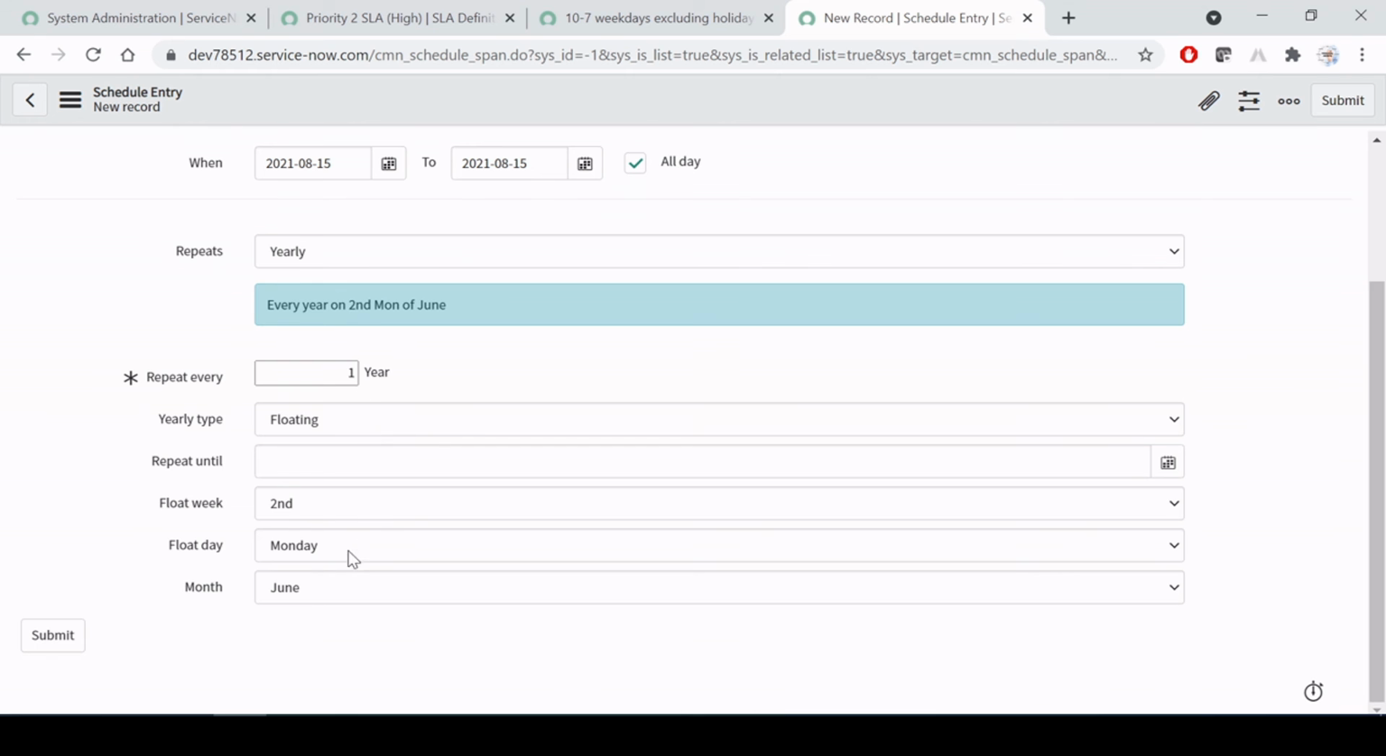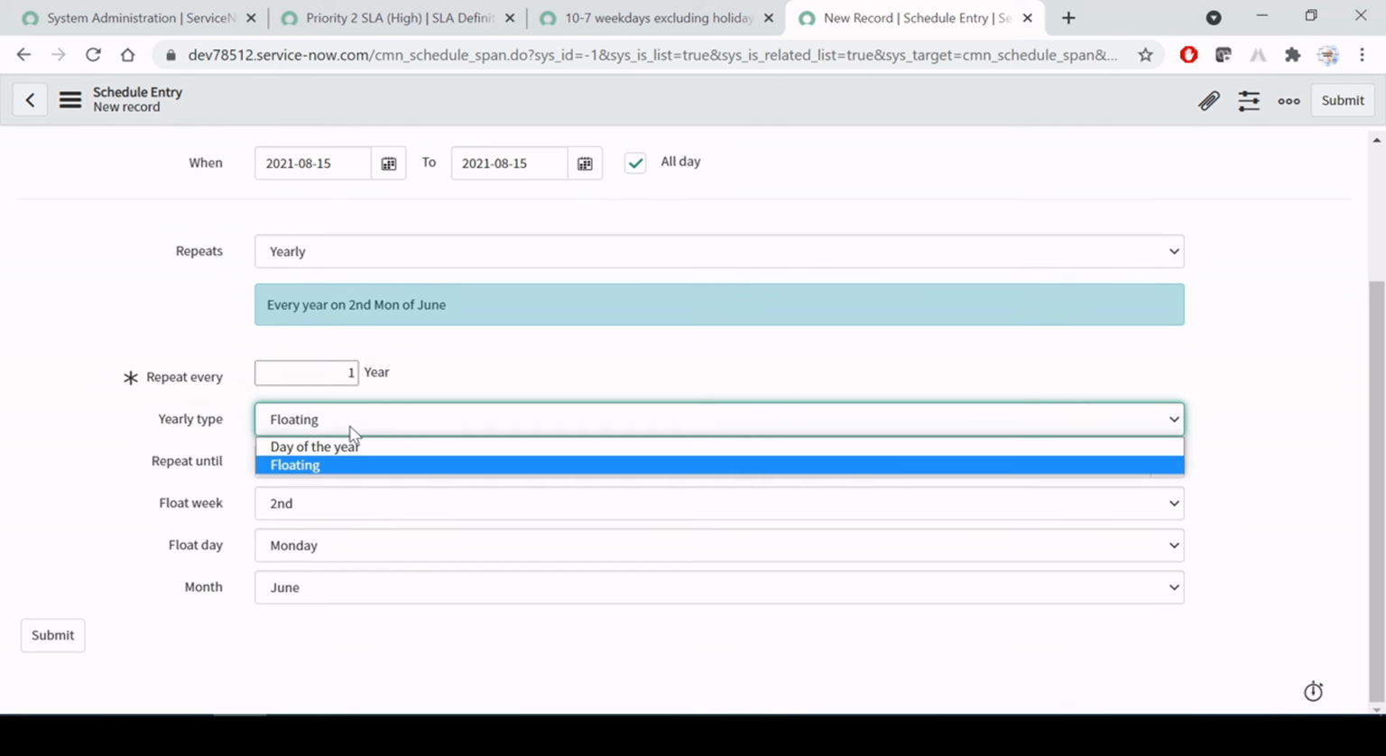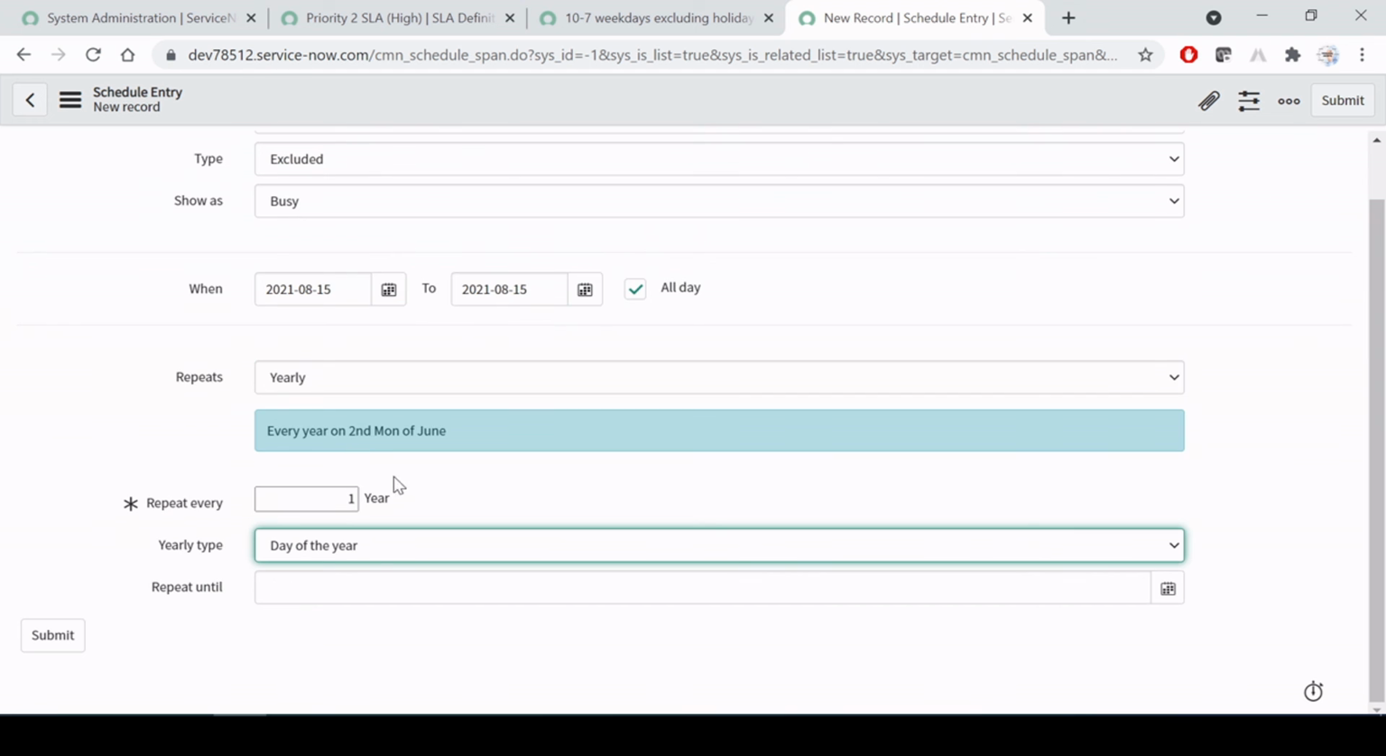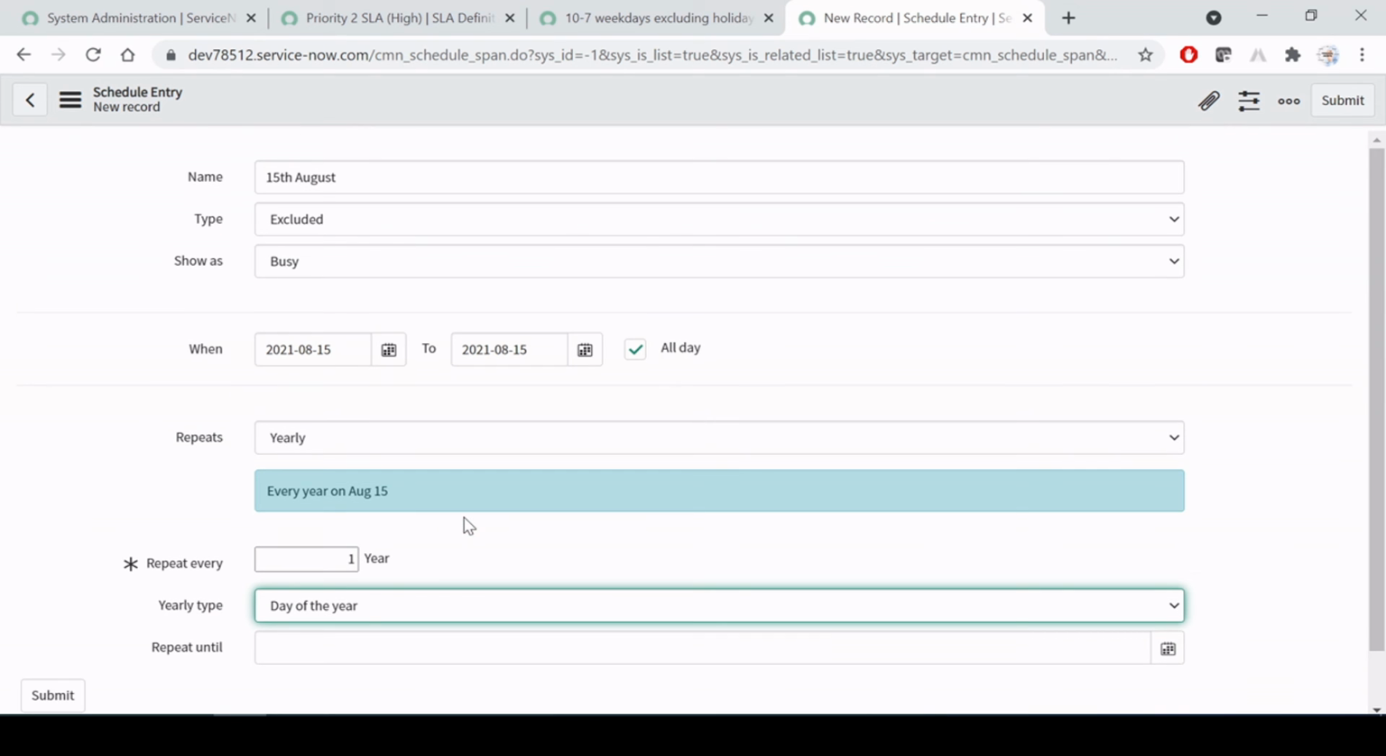If your client is giving that kind of detail, then please select float and go with those details. Here it is very simple, because we know that every 15th August we will have a holiday. So here I have selected the day of the year, and repeat every one, one year, something like that. Now we are good. So now we are excluding the 15th August. Let's submit it.